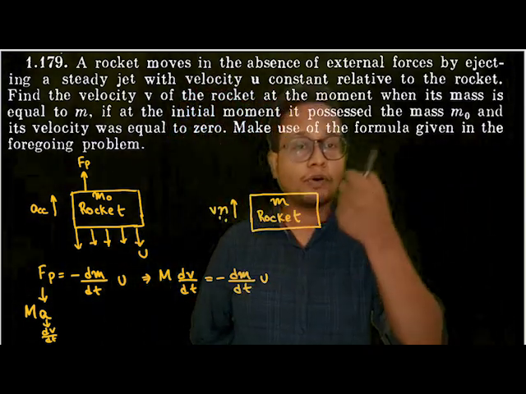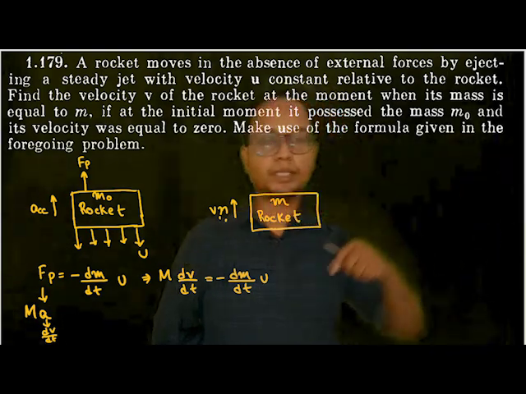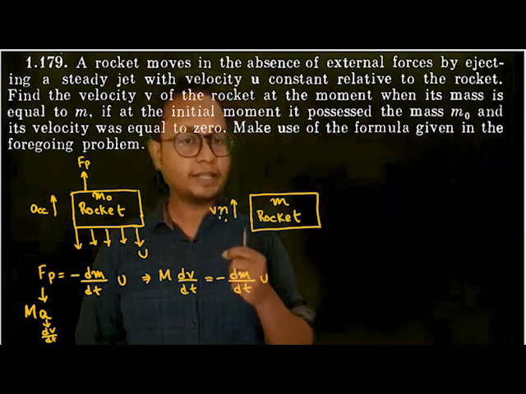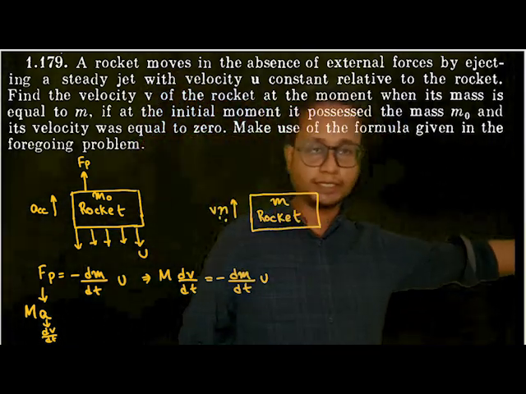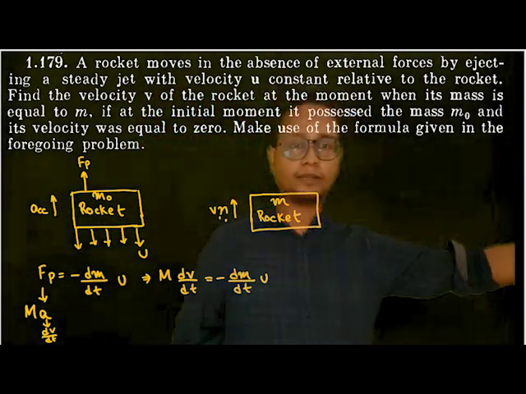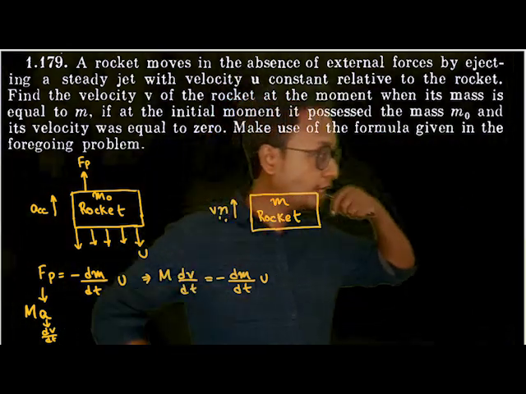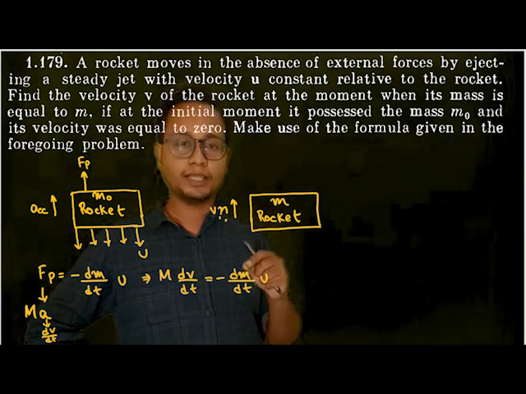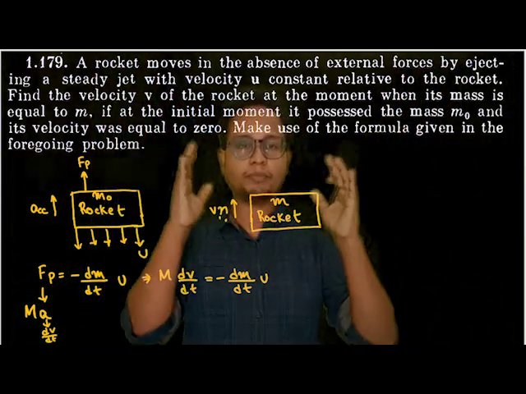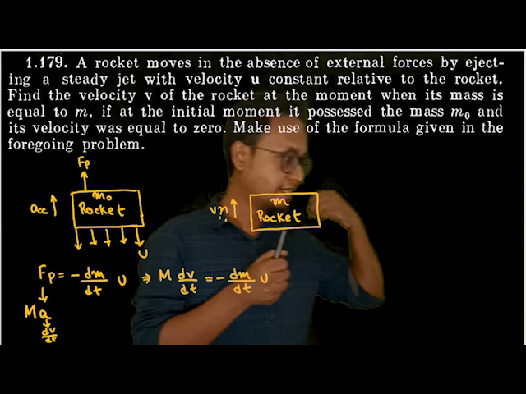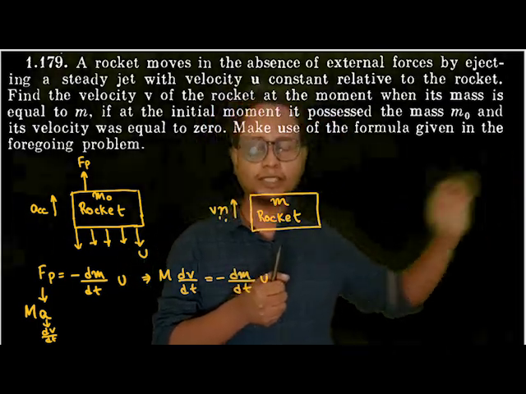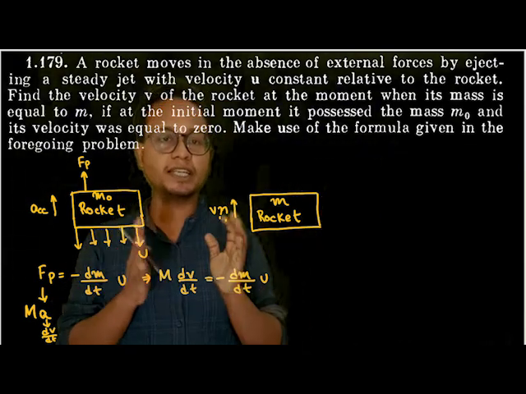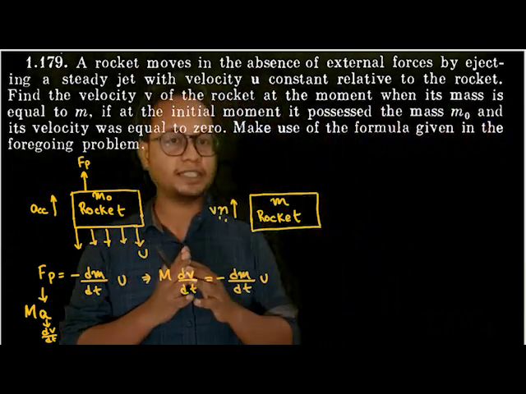This was nothing but the rate of flow of gases, how many kilograms of gases were being ejected per second, or how many kg of gases were being expelled. Now see what happens if I say the rate of ejection of gases is equal to the rate of mass decrease of the rocket. That means if I'm throwing away 5 kg of mass per second, the mass of the rocket will decrease by 5 kg per second, isn't it? Suppose initially the entire liquid rocket plus everything was 100 kg. It is ejecting gases at 1 kg per second with a certain velocity. Now the rocket will also get lighter by 1 kg per second. At t equals 1 second, the rocket is 99 kg. At t equals 2 seconds, the rocket weight is 98 kg, isn't it?